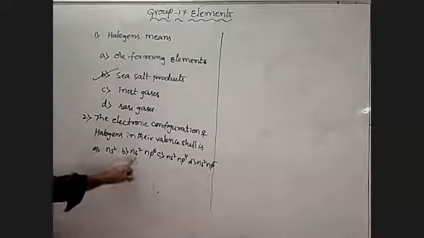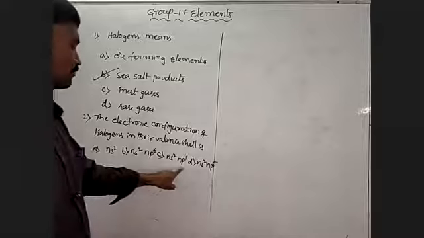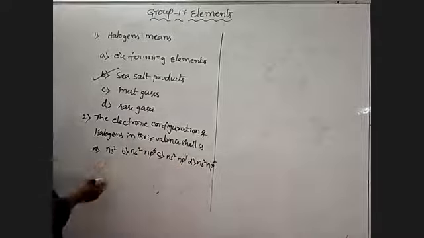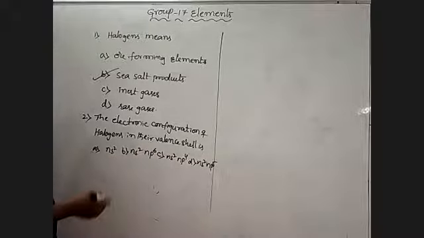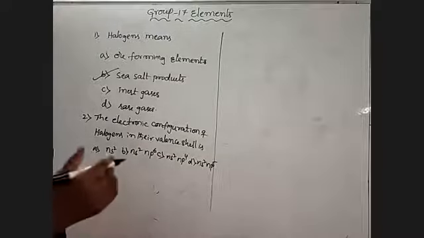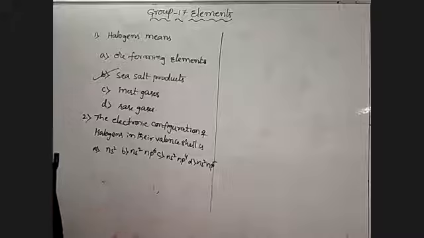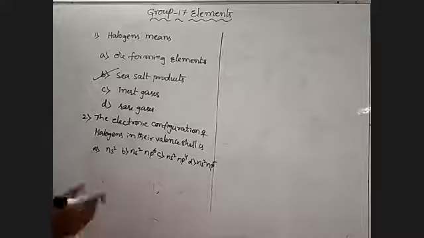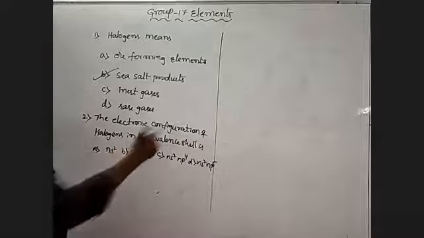NS2, NS2NP6, NS2NP4, NS2NP5. Halogens are group 7 elements. The number of valence electrons must equal the group number, so here it contains 7 valence electrons.